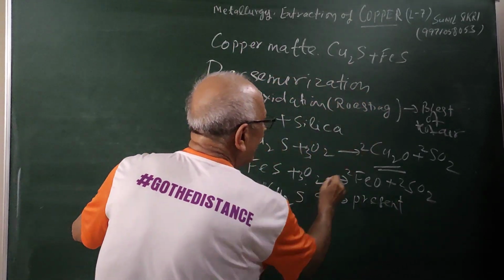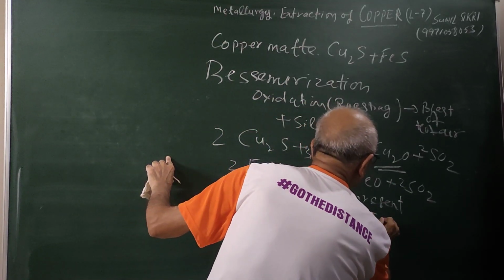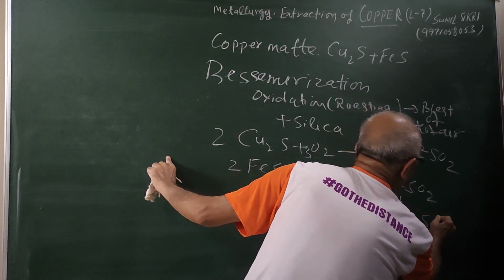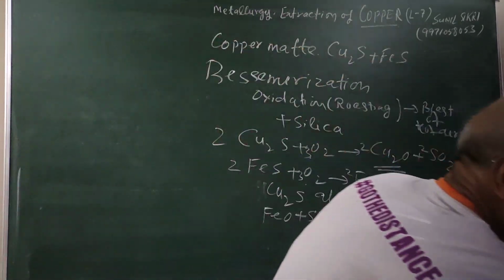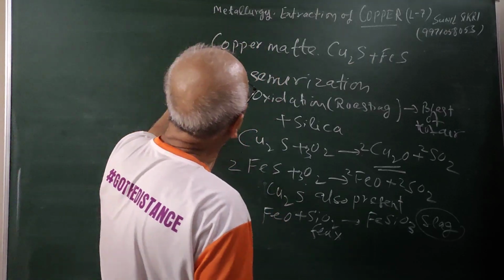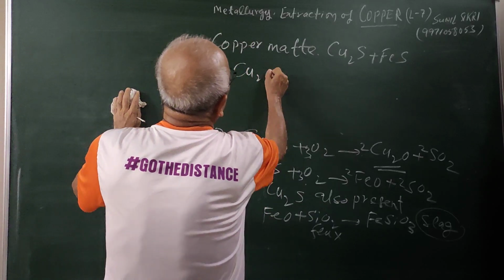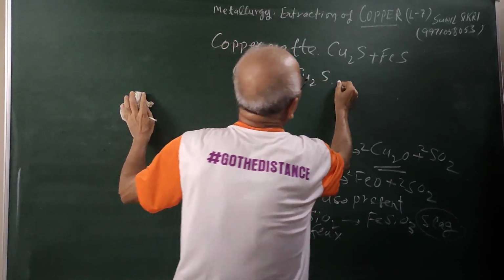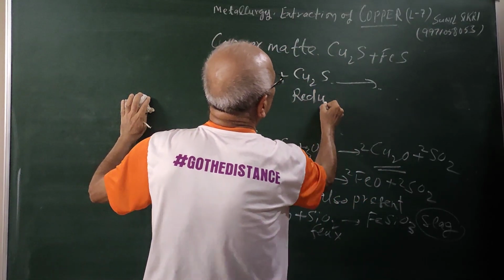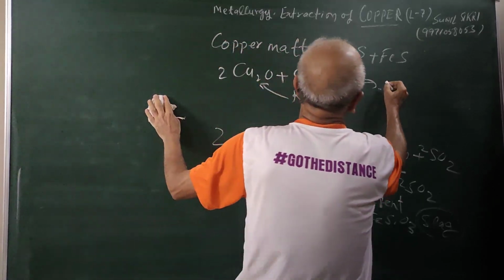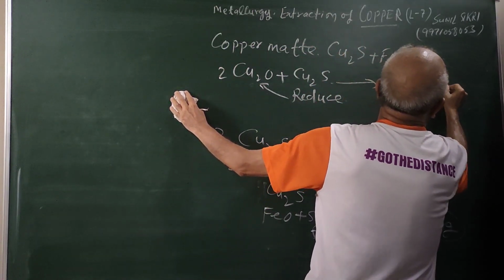What will it do? FeO will react with SiO2 to form FeSiO3, which is your slag. This is my flux. And what is going to happen, students, in this Bessemer converter? What do you have now? You have Cu2O plus Cu2S. They will react with each other. This copper sulfide will reduce this copper oxide to form what? You are getting 6Cu plus SO2 gas.